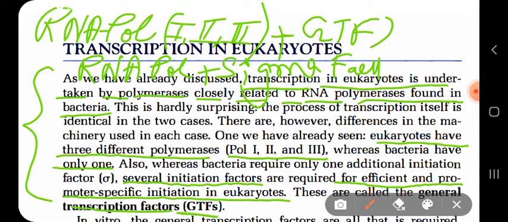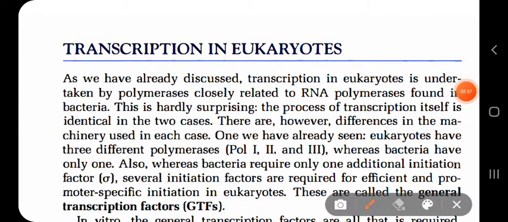This sigma factor helps in proper binding of the RNA polymerase to the promoter. In eukaryotic transcription, instead of the sigma factor, they have these general transcription factors.